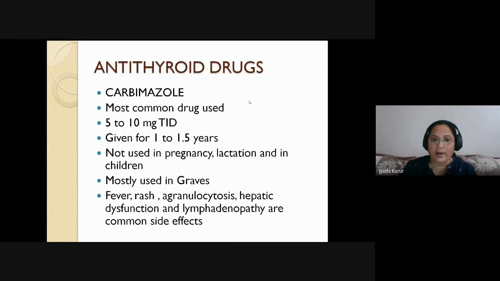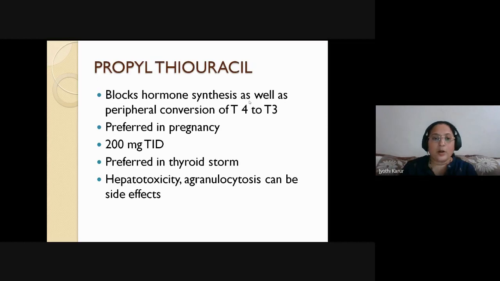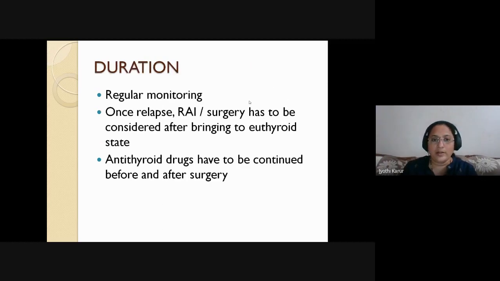So you should keep in mind, this cervical lymphadenopathy can also be caused by these antithyroid drugs. Propylthiouracil, I already told you, is an antithyroid drug as well as it prevents the peripheral conversion. It is indicated in pregnancy and pediatric patients, and preferred in thyroid storm, more than carbimazole, because it even inhibits the peripheral conversion. Hepatotoxicity and agranulocytosis are the common side effects.